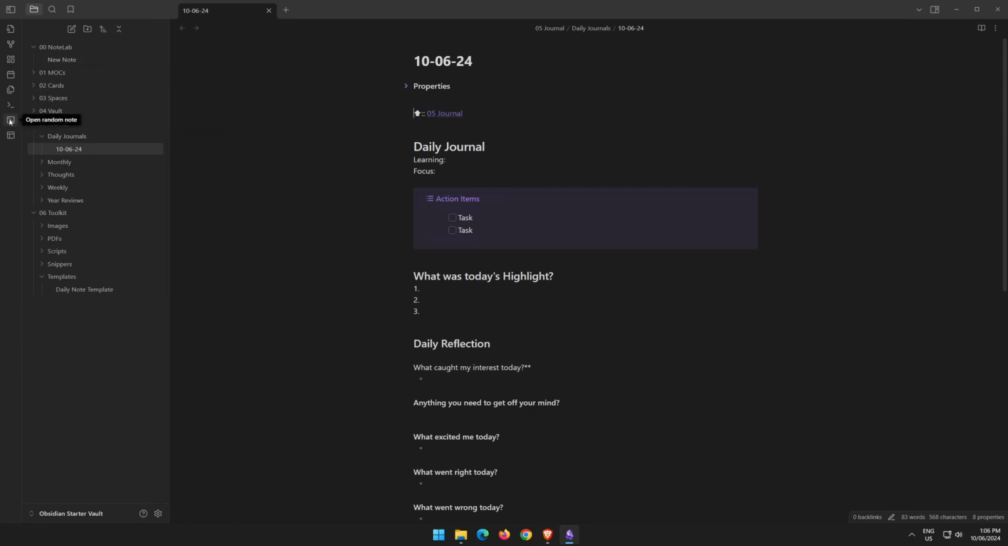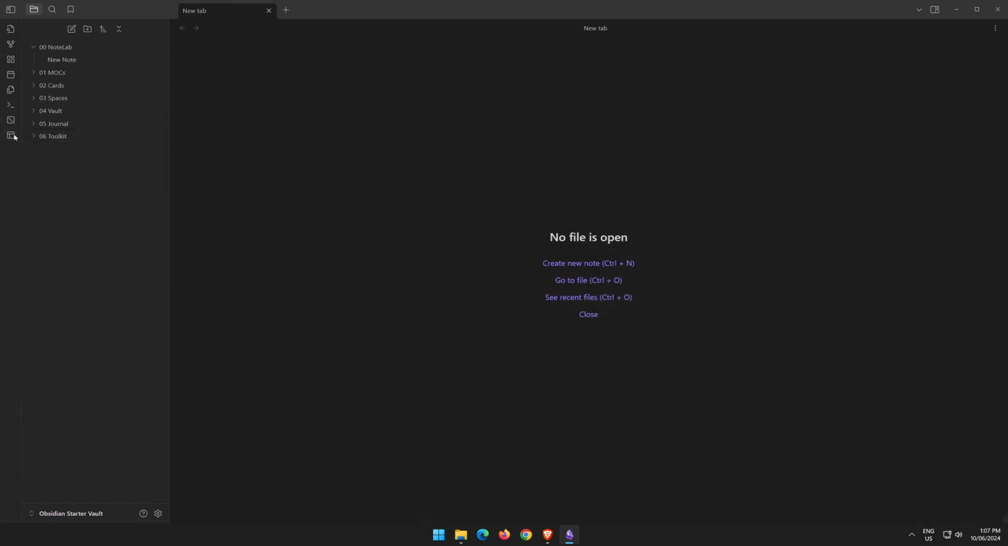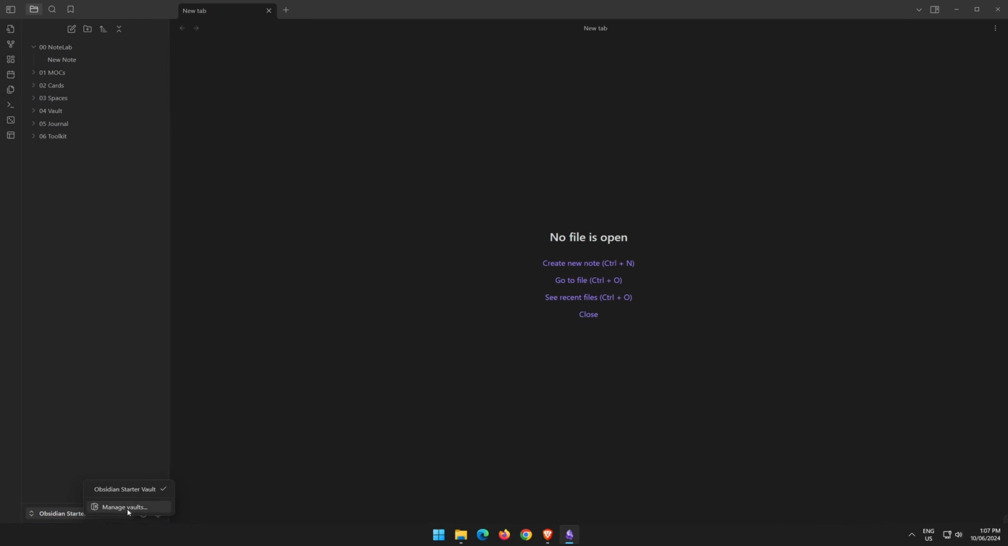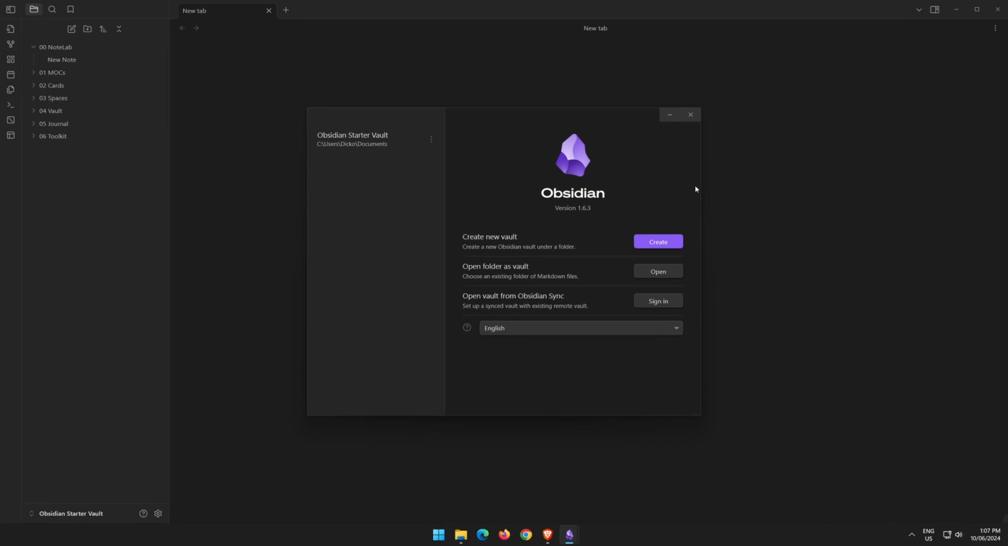Now we only have this one and our new note. We've got this little Manage Workspaces layout. We'll cover that in a later video. So that's our ribbon menu. We have our current vault selected down here. If we wanted to open another vault, we can click Manage Vaults here.